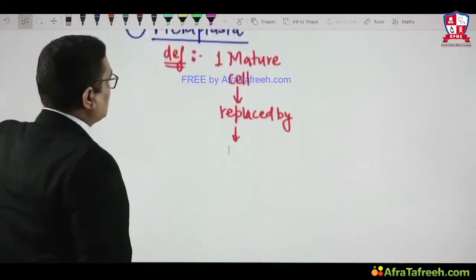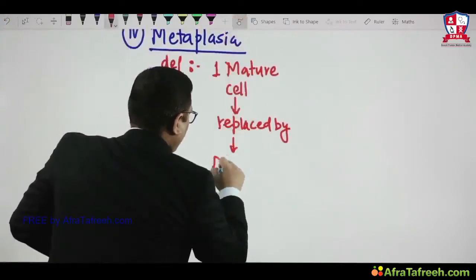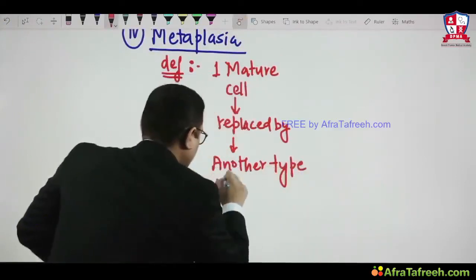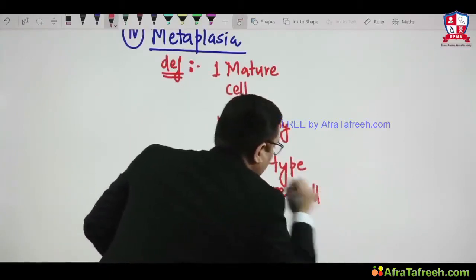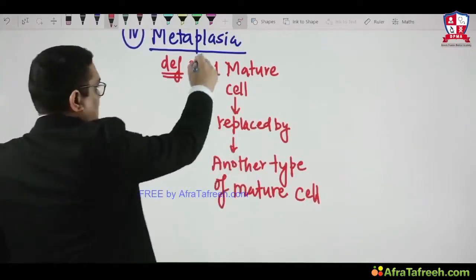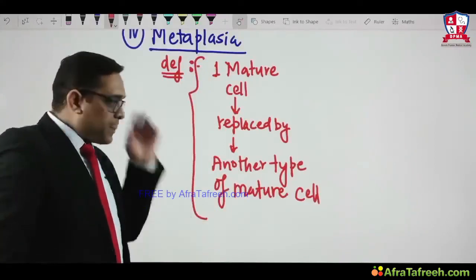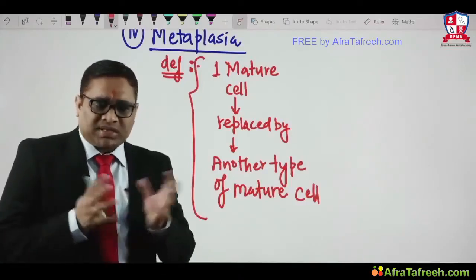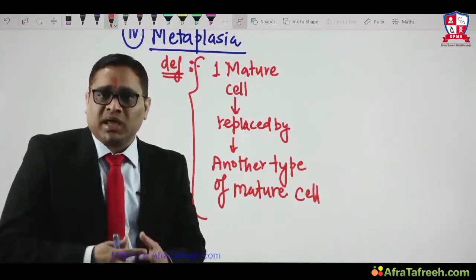So one type of mature cell is replaced by another type of mature cell, and this is called metaplasia, right? Here we have to be very careful, because this topic is a very interesting topic and a very frequently asked question in our exams, especially All India, AIIMS and JIPMER.